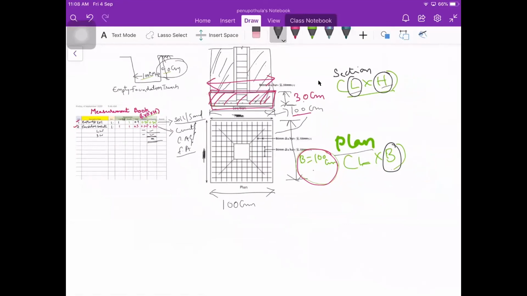Sir, earthwork excavation ki separate cost and quantity separate cheyali sir. Yeah, earthwork excavation ki separate cost untundi, deeniki separate cost untundi. So yeah, definitely it will be different, not the same.